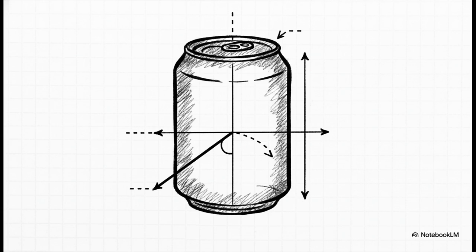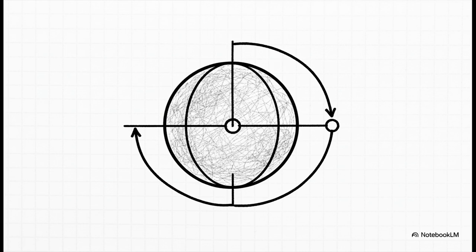But what if you're working with something round, like a pipe, or even just a soda can? That city grid suddenly feels really clunky and awkward. So instead, we can use a cylindrical system. All you need is how far out from the center you are, what angle you've rotated around, and how high up you are. It just fits the shape of the problem so much better. And then, of course, for something like a planet or a star, a sphere, we've got the spherical system. This one's actually really intuitive. It's basically just latitude and longitude, like on a globe, plus a third number, your distance from the very center. So you see, each system is just a different kind of map for a different kind of terrain.